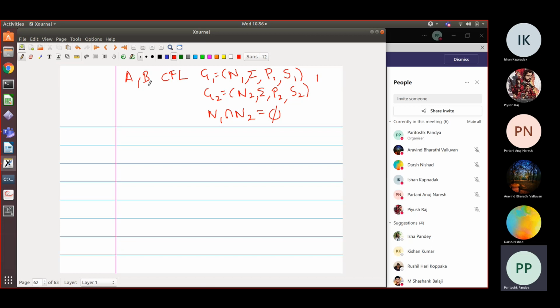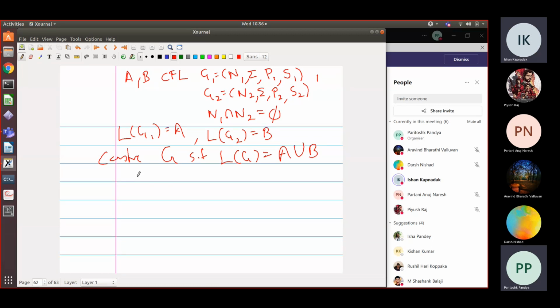And we know that the language of G1 is equal to A. This need not be in Chomsky normal form. This is anything. And the language of G2 is equal to B. Now my claim is I will construct a grammar G such that the language of G will be A union B. That is, all strings derivable by grammar G1 as well as G2. So can somebody help me how to do that?